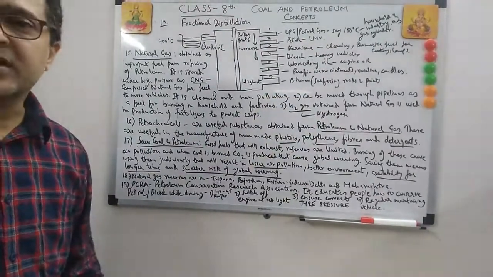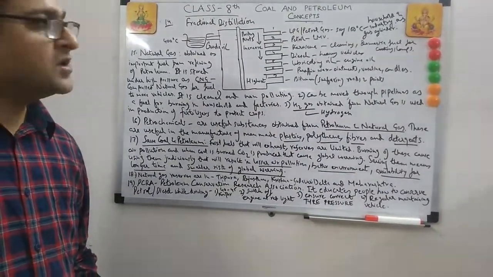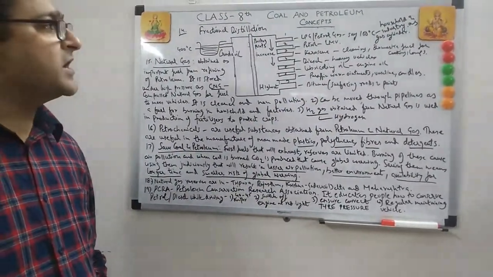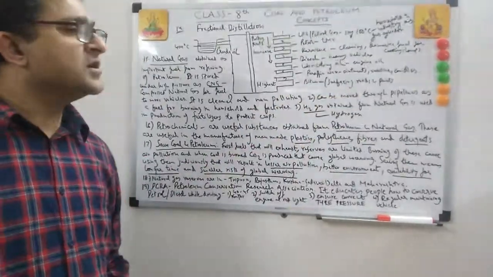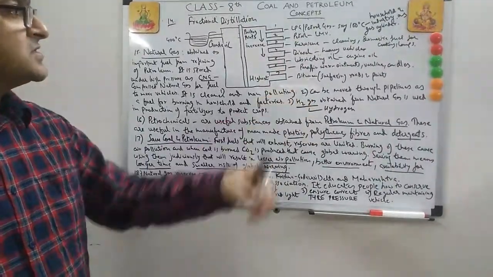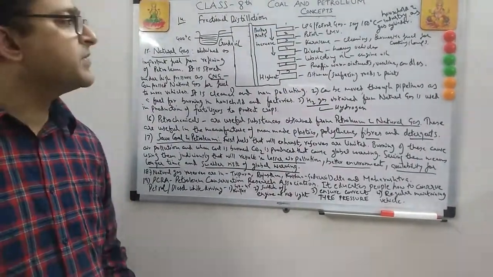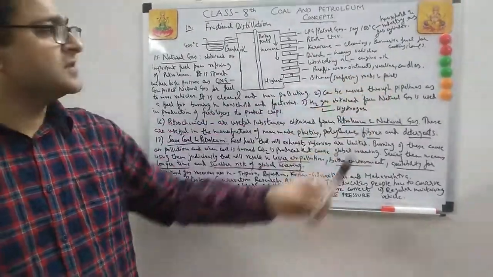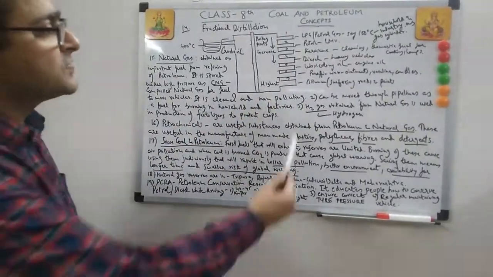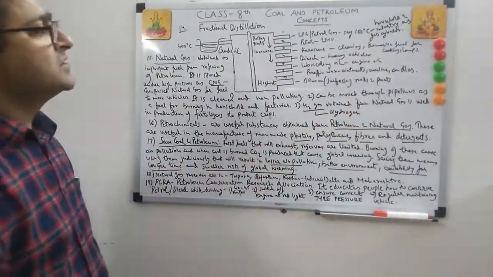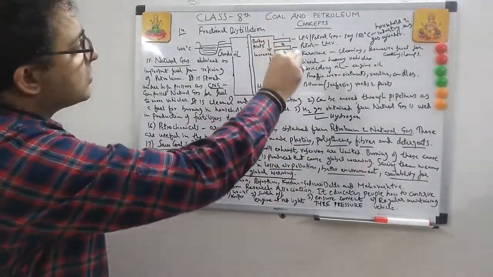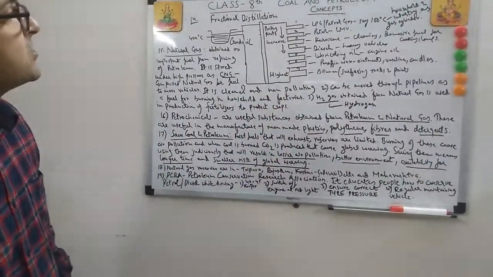Lubricating oil, engine oil, is used for lubricating purposes. Also in machines, oil is used as a lubricant. So it is used in various tools when the machine is running. Paraffin wax, the Vaseline which you apply, ointments, candles, they're all kinds of paraffin wax. Bitumen, as I have already told you, is used for surfacing roads and for paints. So basically these are the various components which are obtained by the process of fractional distillation.